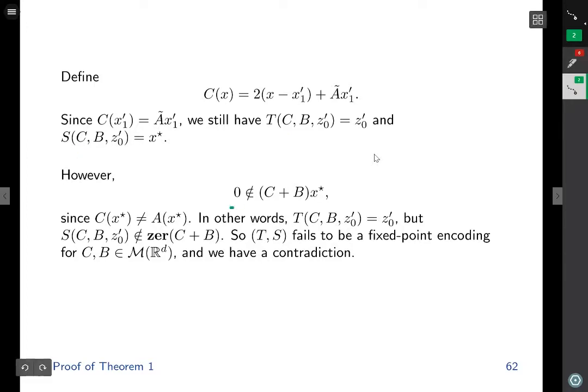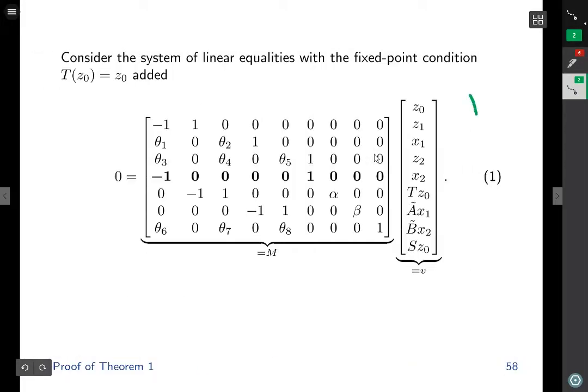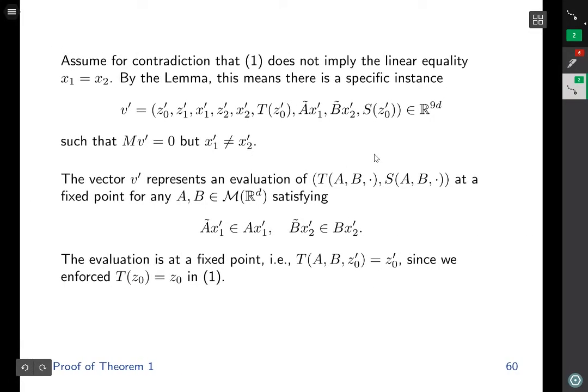However, x star is no longer a solution to the monotone inclusion problem defined by C and B, because the outputs of the operators C and A are not the same at x star. In other words, for operators C and B, z0 prime is a fixed point of T, but the output of the solution mapping S is not a solution. Therefore, T, S fails to be a fixed point encoding for the maximal monotone operators C and B, and we have a contradiction. This proves that this system of linear equalities does imply the linear equality x1 equals x2.